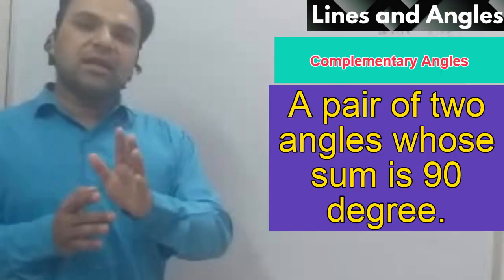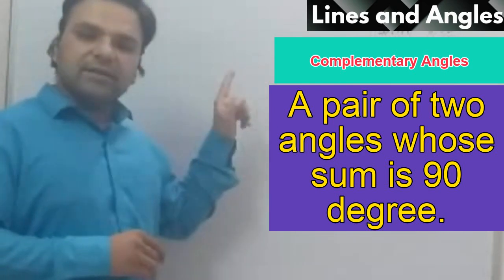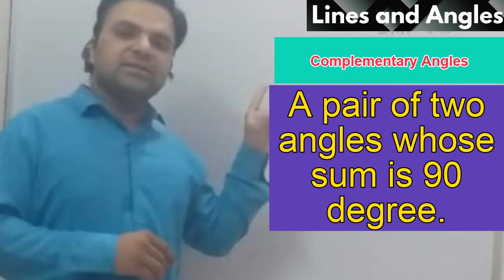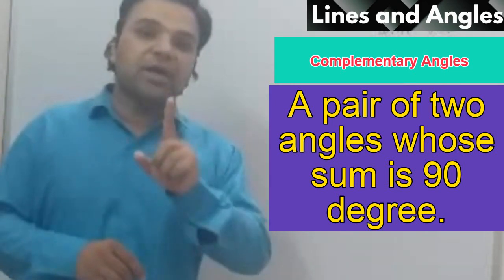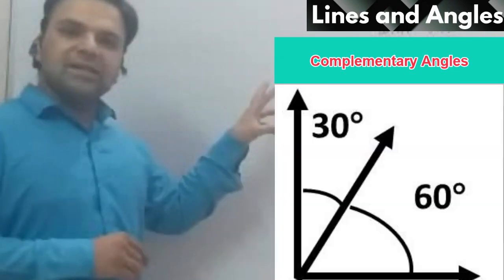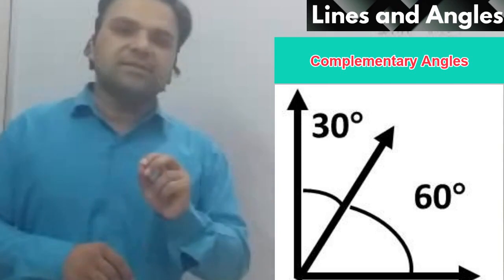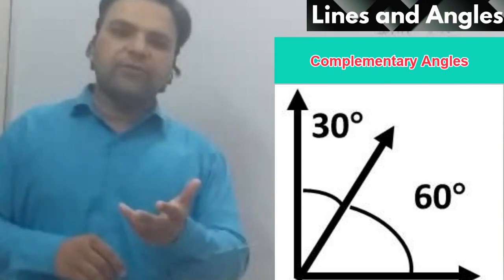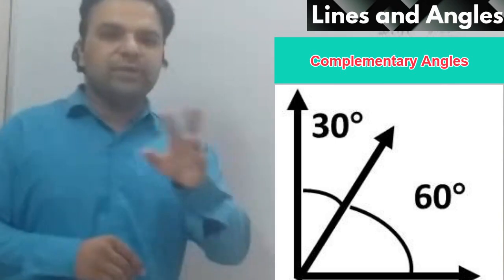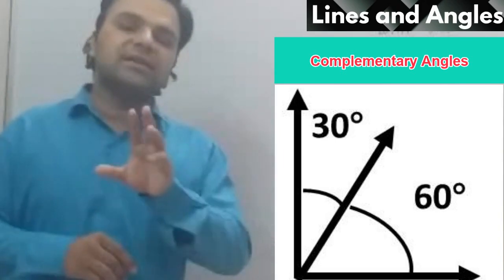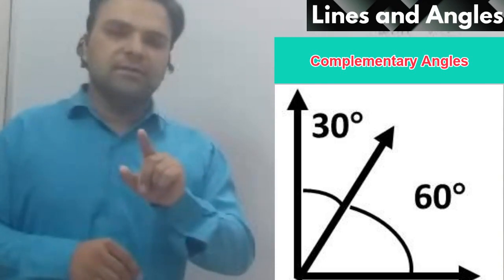The types of angles have two more types, which come as a pair. The first one is complementary angles. Complementary angles means a pair of angles whose sum is 90 degrees. Remember, a pair of angles. That means if two angles are there whose sum is 90 degrees, they are known as complementary angles. It can be 40 and 50, it can be 30 and 60, it can be 45 and 45. When we add these two numbers, we always get 90. So these two are known as complementary angles.